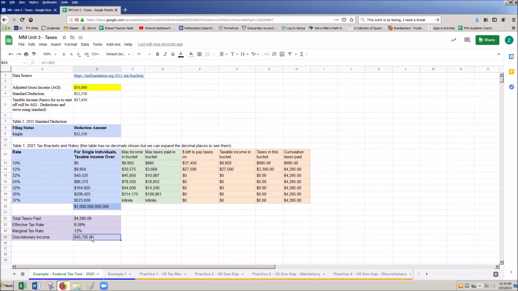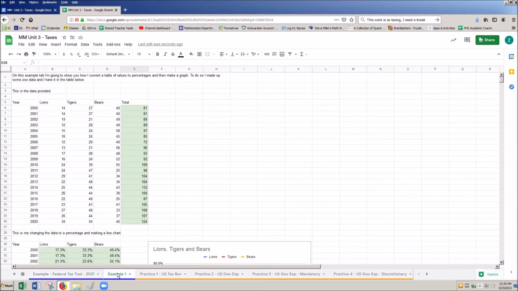Discretionary income, this last piece here, is our adjusted gross income minus all of our taxes paid. So here we're just doing what we started out with minus the taxes we paid, and that is what we refer to as our discretionary income. After this, we'll get into disposable income, and that's where we start taking out for expenses. That's all that stuff. Well, let's look at our first example here.